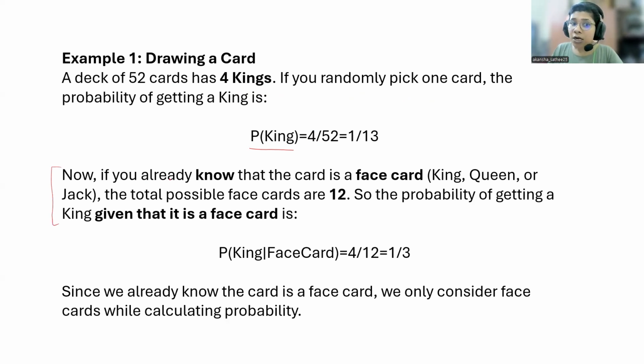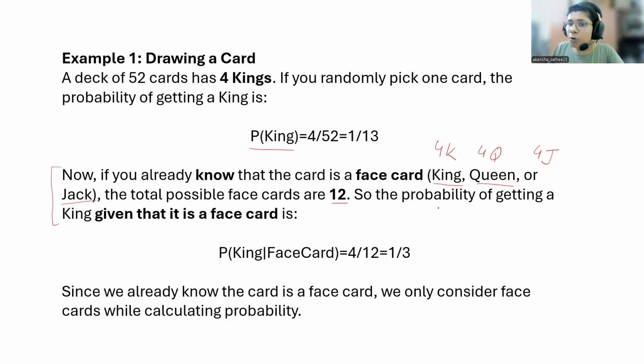Now this is the second scenario. If you already know that the card is a face card, face card means it could be a king, queen, or a jack. We know that we have 4 kings, 4 queens, and 4 jacks. Out of 52 cards, we have a total of 12 face cards.